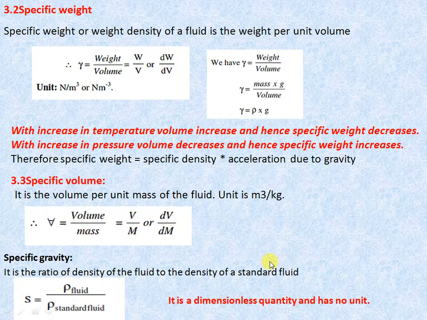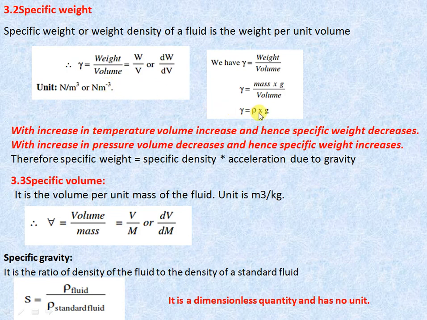The next property is specific weight. Specific weight, or weight density of fluid, is the ratio of weight upon volume. So weight of that fluid upon volume of that fluid is gamma. Gamma is nothing but the specific weight. The specific weight unit is Newton per meter cube, and it is also written as Newton meter raised to power minus 3.